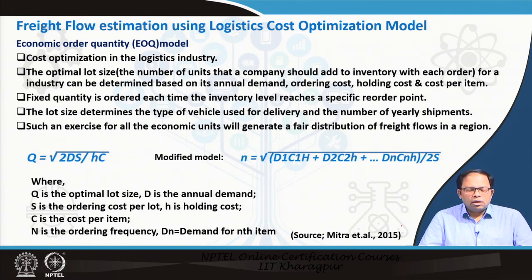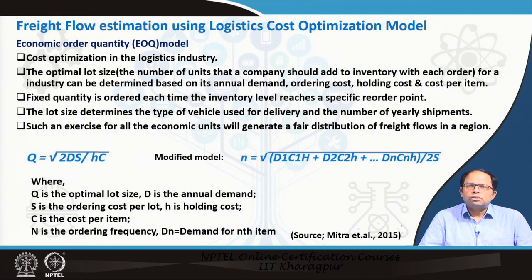Now, what is a lot? A lot is the number of units that a company should add to inventory with each order. That means it's the size of the shipment we are talking about. A company, warehouse, or distribution center needs supply only when material has to be replenished, and there is also a cost of holding that material at that location.